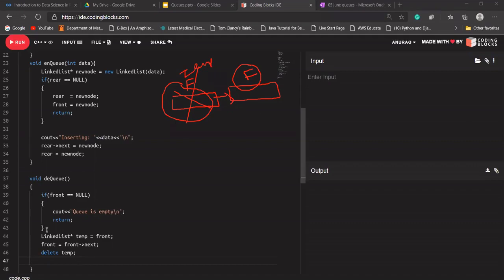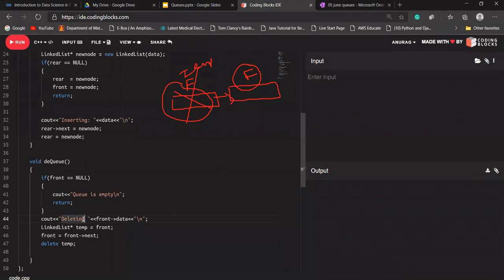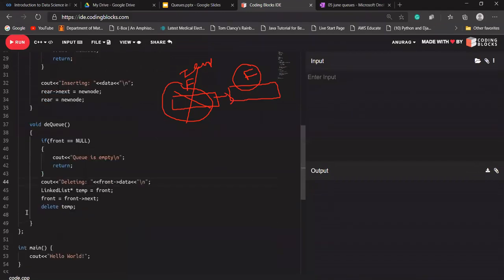And let's say I'm writing a statement here, cout deleting. What I'm deleting is front's data, because the data will be front's data. Let's say I'm writing \n here. Okay. Put in colon here.